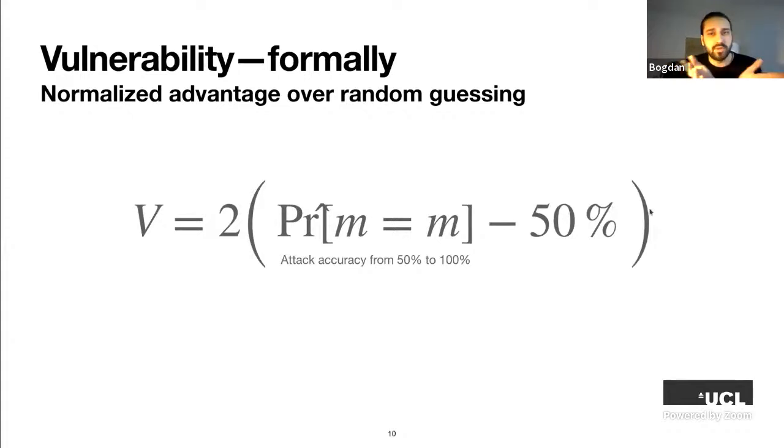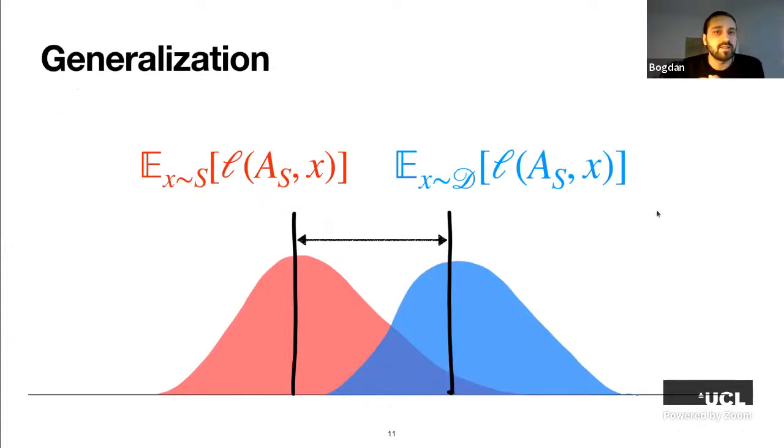We know that membership inference vulnerability is tightly connected to generalization and overfitting, which is poor generalization, right? So let's imagine we have two distributions. One distribution on the left here, the red one, is going to be the distribution of the model's loss on the training data on average, right? And the other distribution is the distribution of the model's loss on test data, so outside of the training examples.